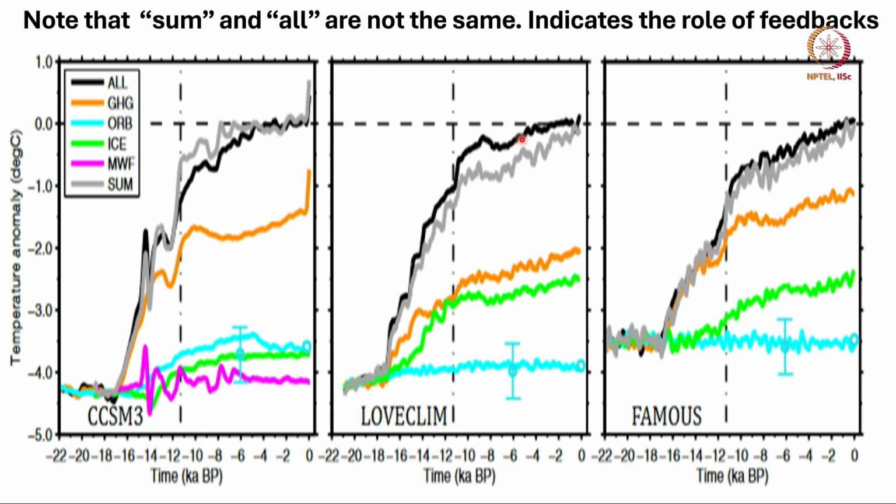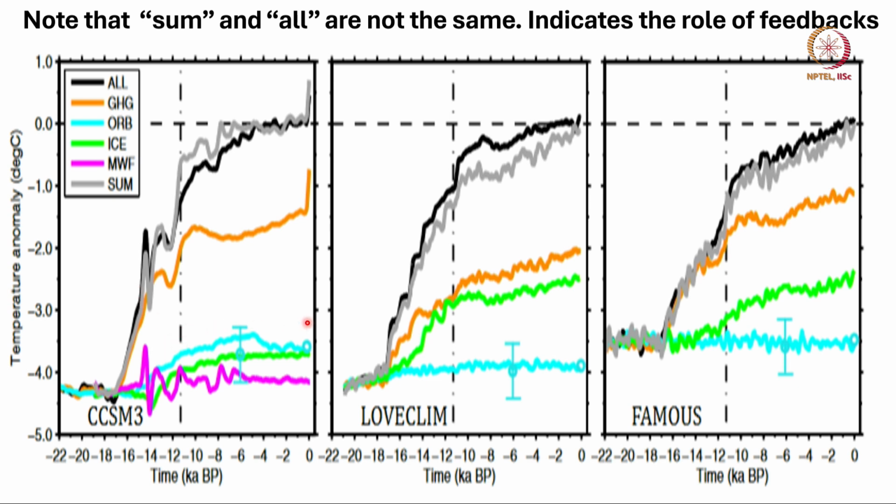So, this kind of comparison is very important, because it highlights that among the changes, the greenhouse gas is the most prominent. Okay. Next comes the orbit, next is ice, and the meltwater forcing, although very important during the Younger Dryas and other rapid changes that occurred, is not important in the last 10,000 years.